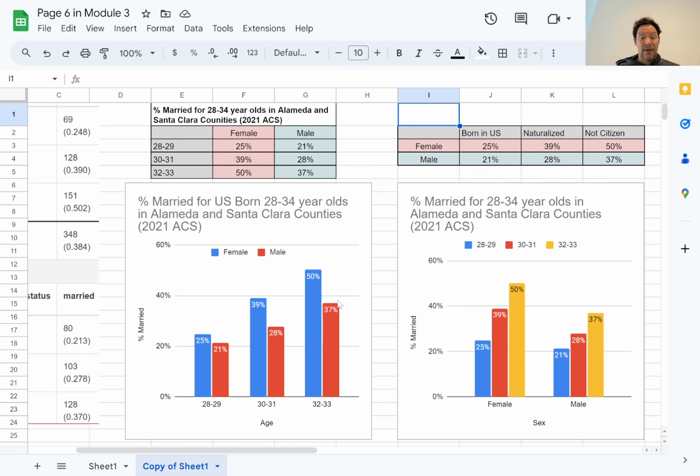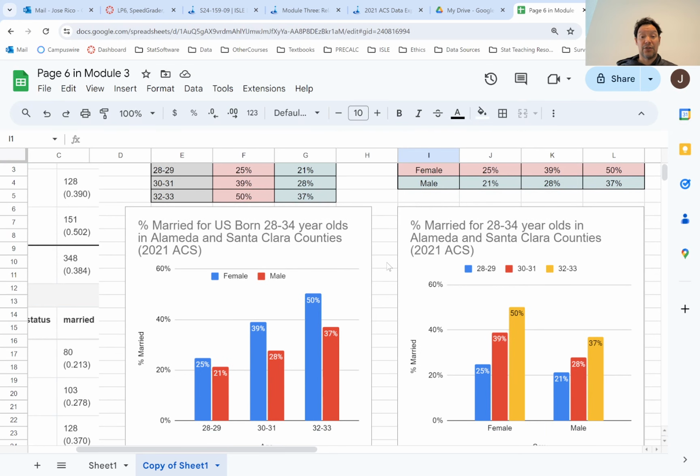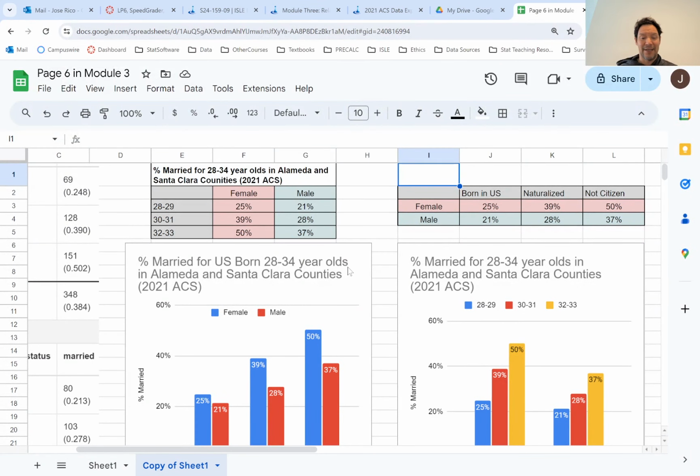If I was looking at over here, I'd say the gap is the smallest for 28 to 29, and the gap gets the largest when we get to 32 to 33, where it's 50 versus 37. That's how you do this homework. I hope this is making sense to you. I guess I didn't show you how to do it in case you didn't already have it done.